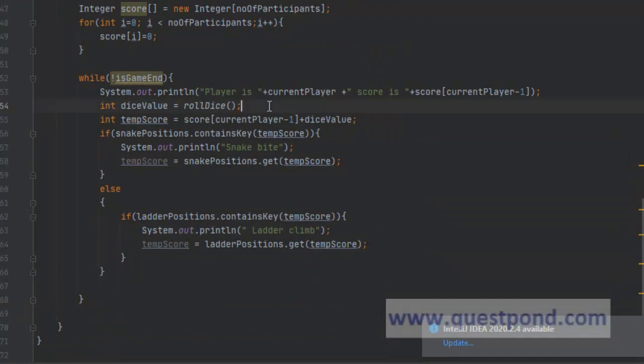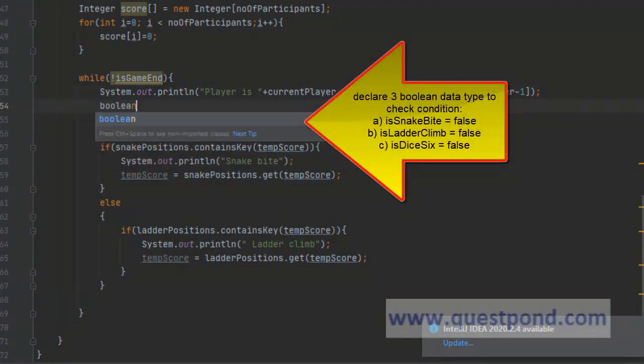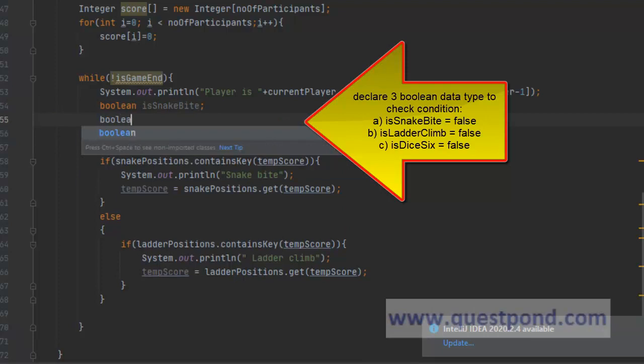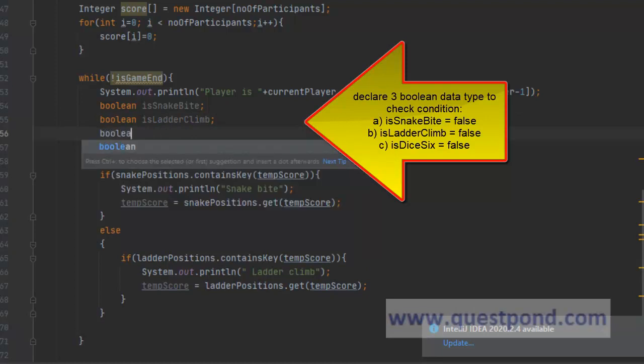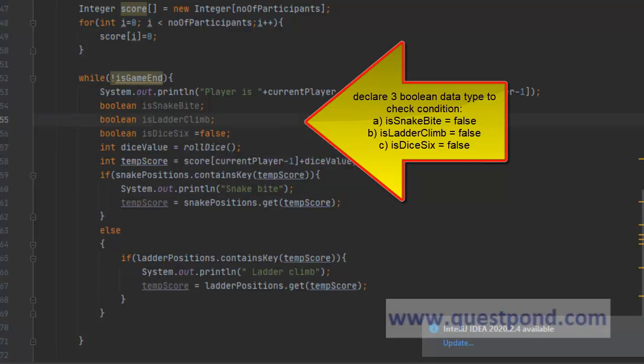Along with this, we will also create a few Boolean variables. So Boolean is snake bite, Boolean is ladder climb, and Boolean is dice 6. So these are the three Boolean values which we have created. We will initialize all of them to false because we will come to know whether they are at this location only when we go through the condition, correct?